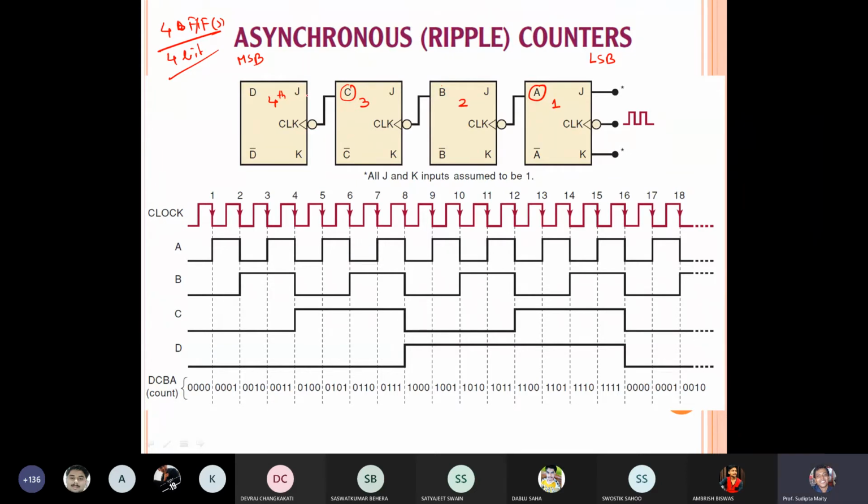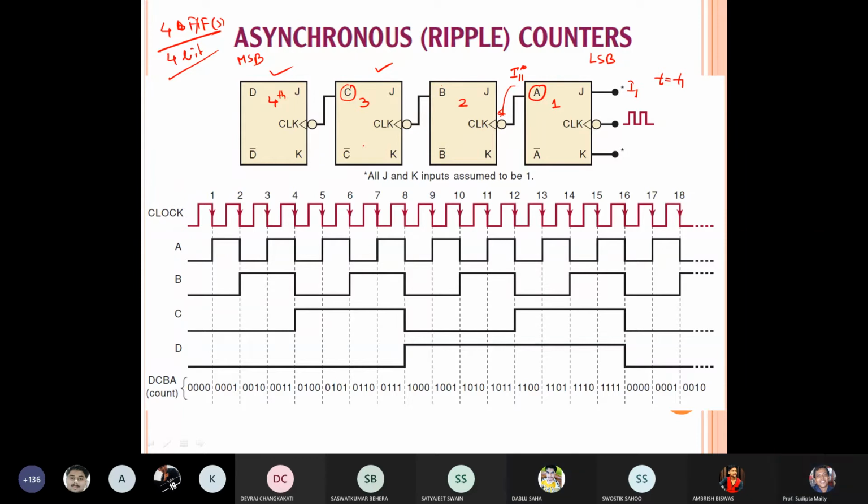Now suppose at t equal to t1 I am giving some input over here. Suppose the input is I1. Then I will get some kind of output, suppose I11. Then the clock will be given over here. Before that, this flip-flop will be off because there is no output of B, and there is no output of C. Are you getting my point?